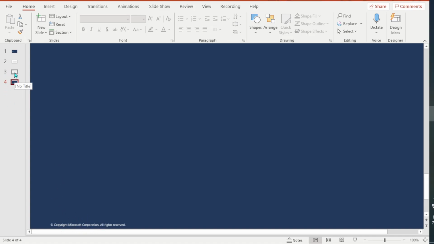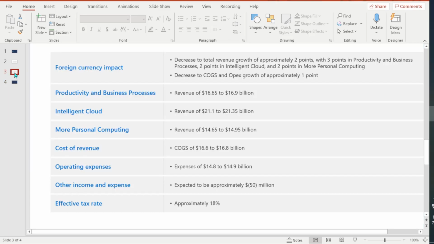So what we want to focus on is page number 3. So here they actually give us a breakdown of revenue. They broke this revenue down into productivity and business processes, intelligent cloud, more personal computing, and they gave us low and high revenue estimates for each of these. Now they also gave us cost of revenue.